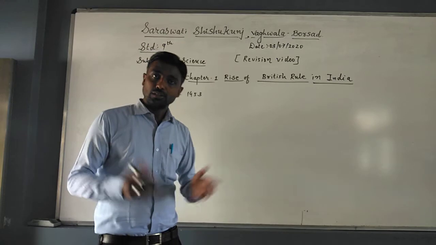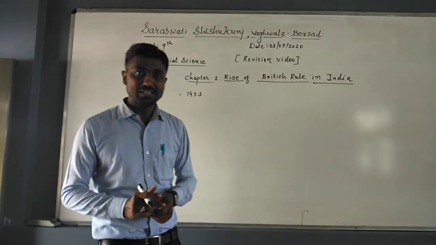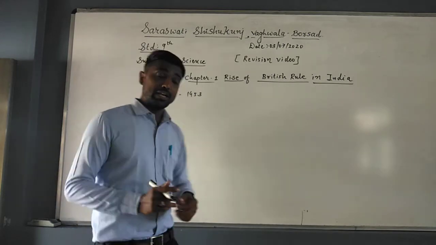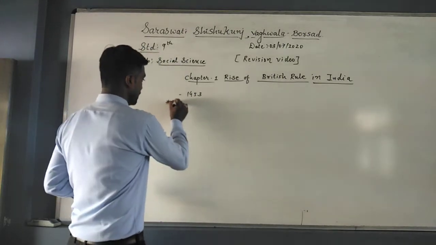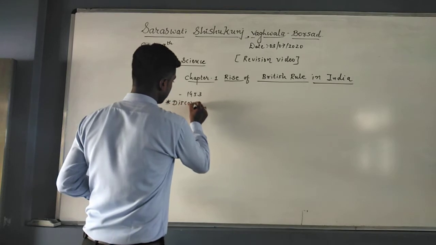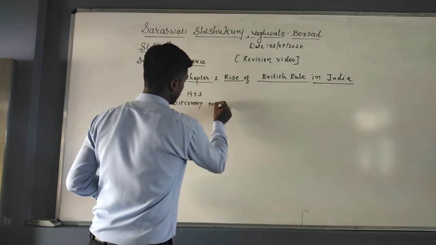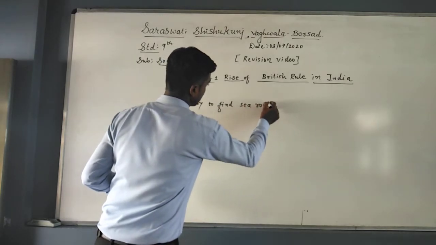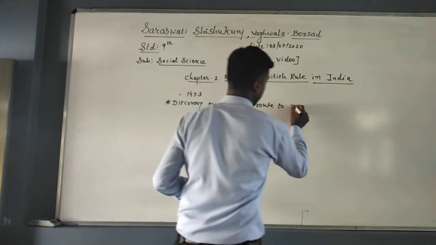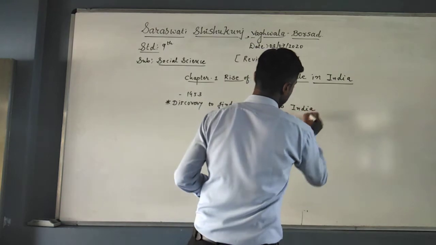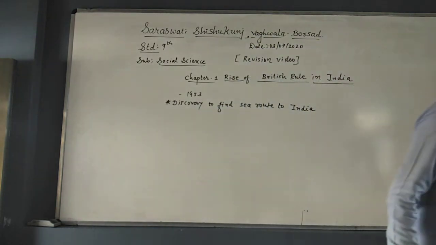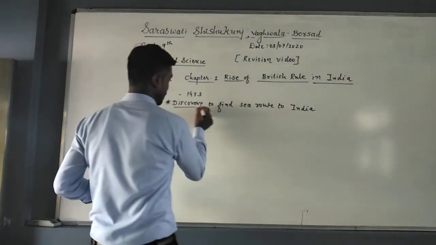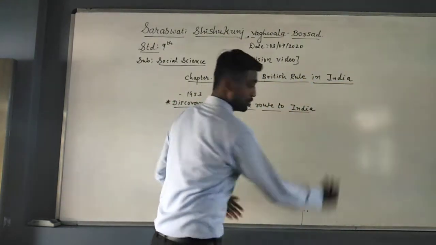Now you know that the Europeans could not live without our spices and commodities, so the discovery began to find the sea route to India. So our first topic is the discovery to find a sea route to India.